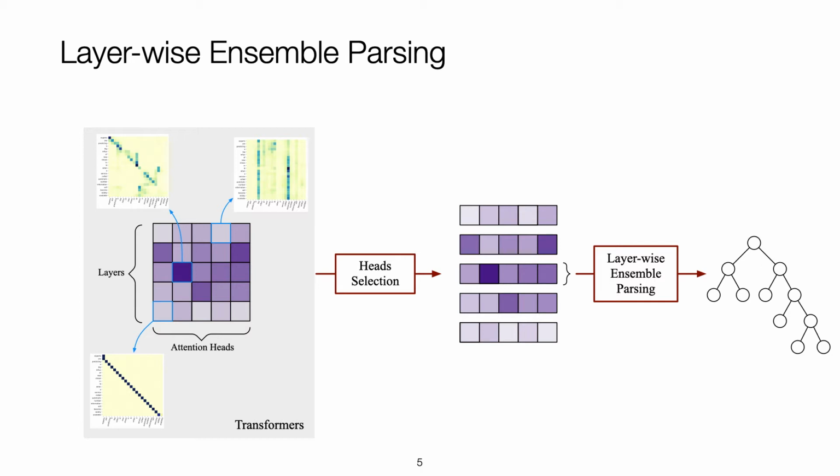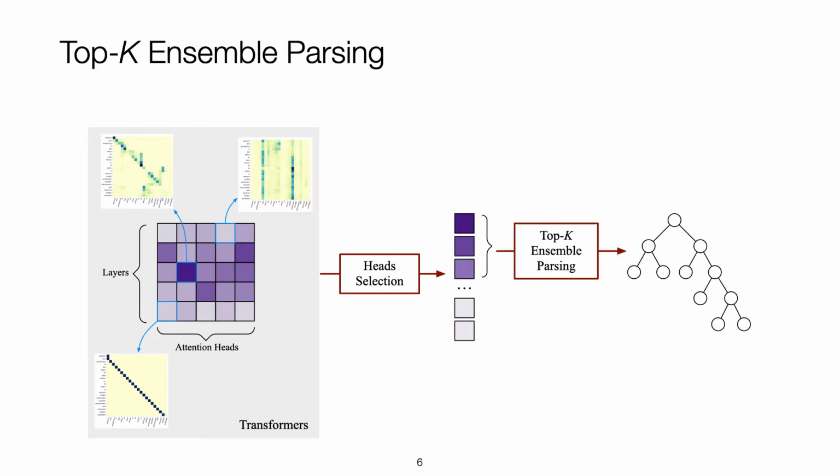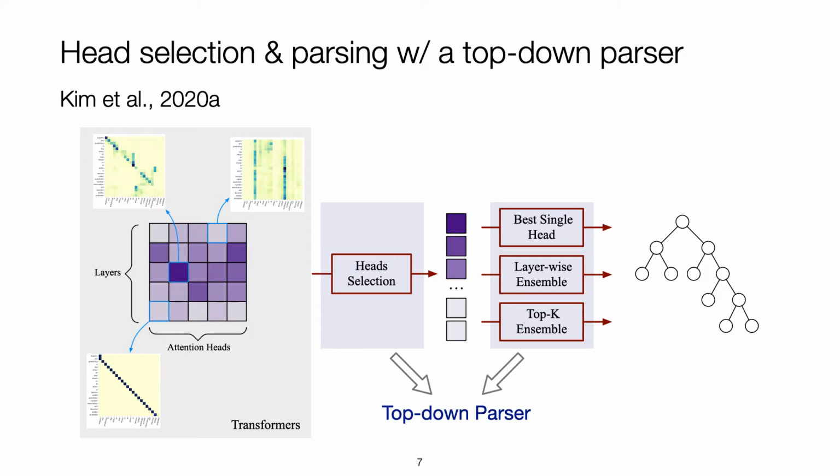Of course, we can do a layer-wise ensemble. Instead of selecting the best single head, we can select the best layer and ensemble all attention heads from this layer, so we can conduct layer-wise ensemble parsing. Also, we can select the best K heads across different layers to perform a top K ensemble parsing. In this pipeline, Kim et al. 2020a proposed to use a top-down parser for head selection and parsing. Like we discussed before, there are basically 3 configurations for parsing: best single head, layer-wise ensemble, and top K ensemble.